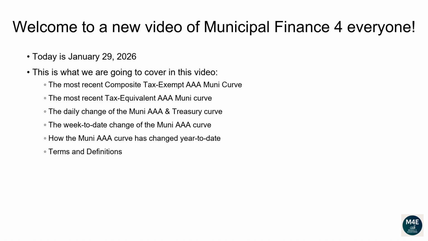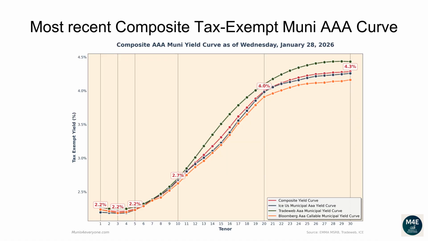Terms and definitions. Let's go over the most recent composite tax-exempt Muni AAA curve. The following composite tax-exempt yield curve is based off the most recent ICE, TradeWeb, Bloomberg yield curves that are available on the MSRB website, plus some proprietary extra adjustments, as of January 28, 2026.